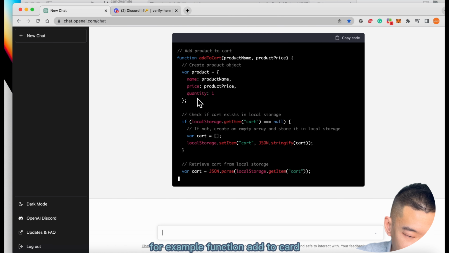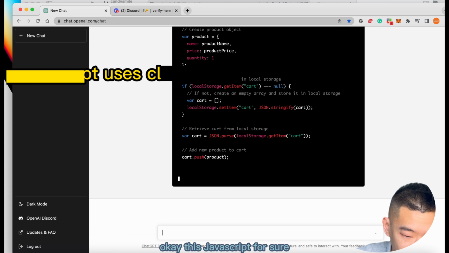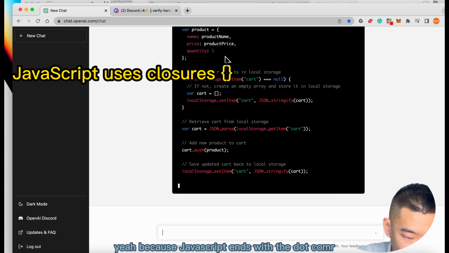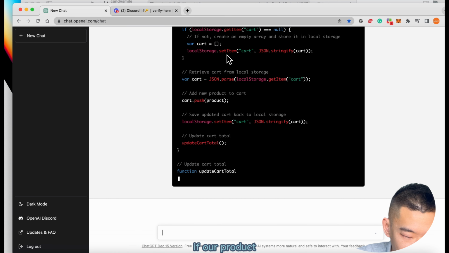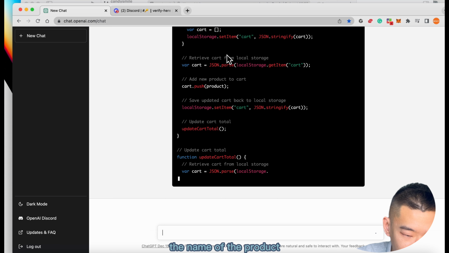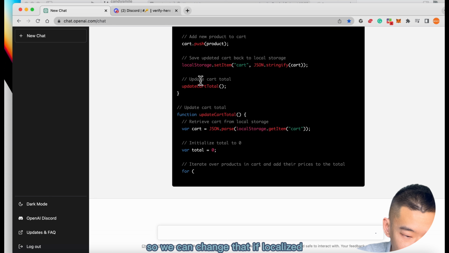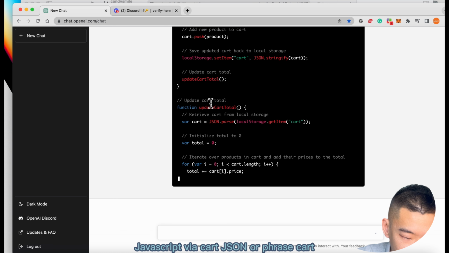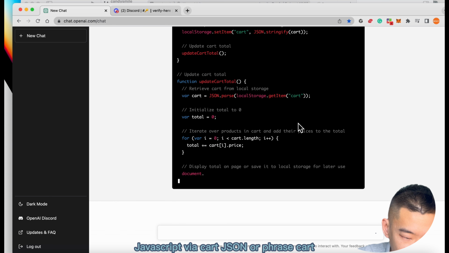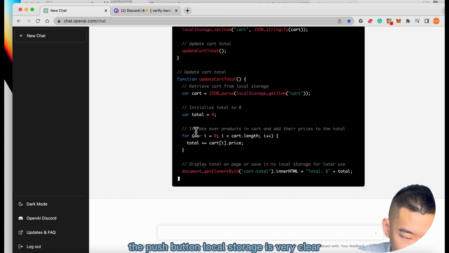For example, function addToCart. Okay, this is JavaScript for sure, because JavaScript ends with the semicolon. With our product, it creates a product, the name of the product, the price of the product, the quantity. So we can change that. If localStorage has a cart, JSON.parse the cart, push the product, and save to local storage.